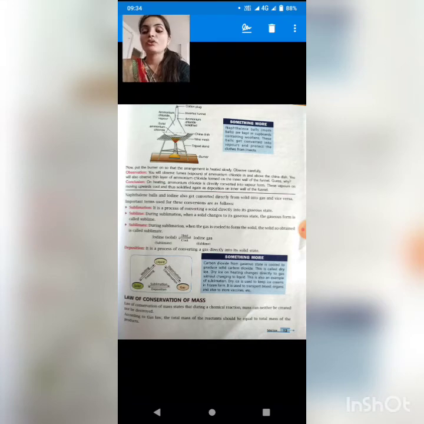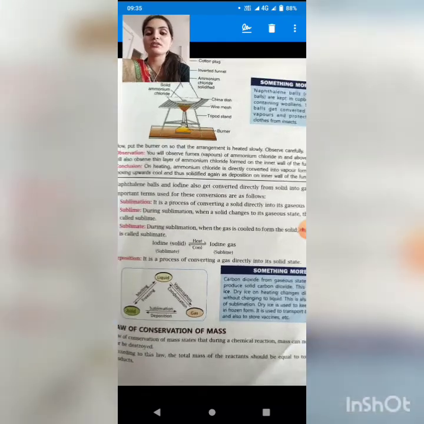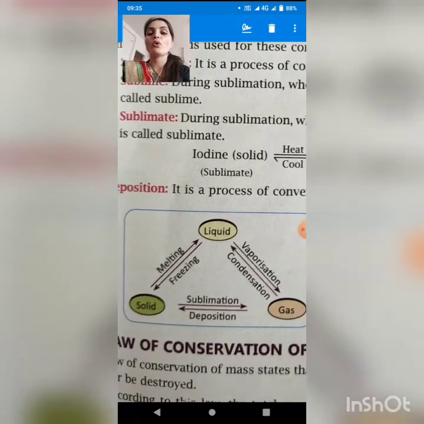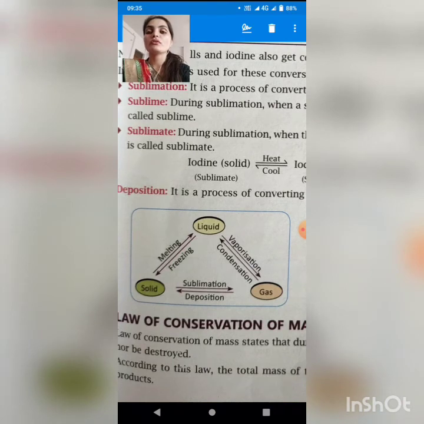Now in this box, students, you can see the whole conclusion of whatever we studied today. The liquid when vaporized gets converted into gas, but when gas is condensed, it gets converted into liquid.